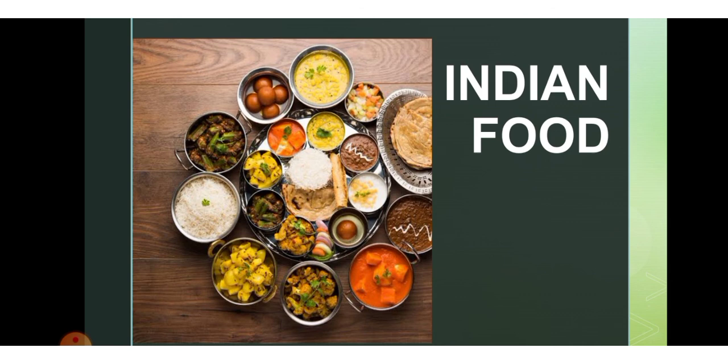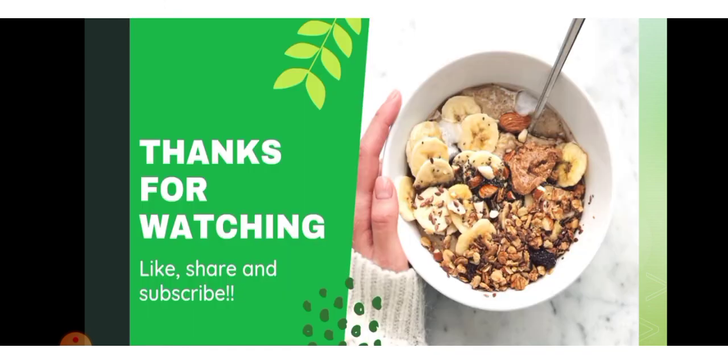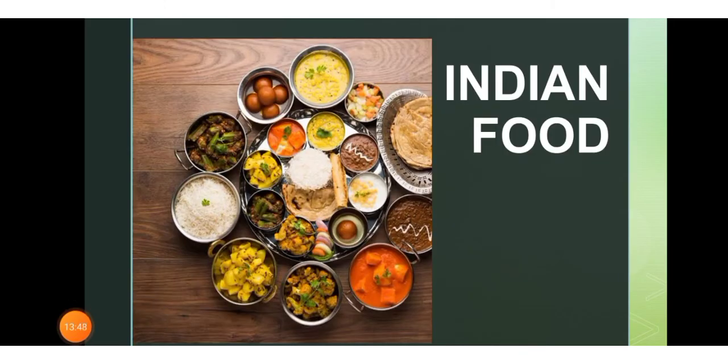Now let's learn more about Indian food. Indian cuisine varies from region to region. Different people in India cook the same food in different ways. Food is an important part of Indian culture, playing an important role in everyday life as well as in festivals.